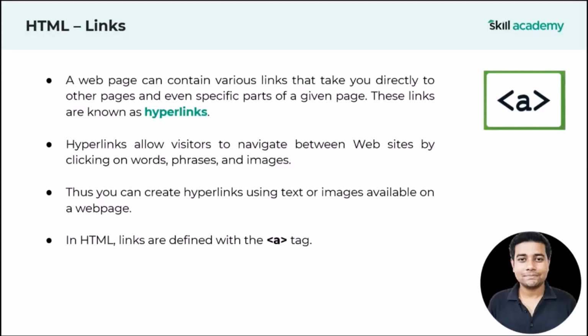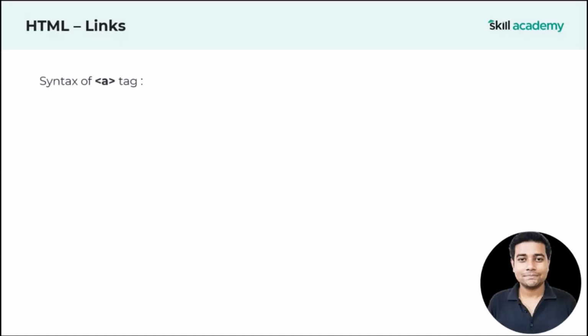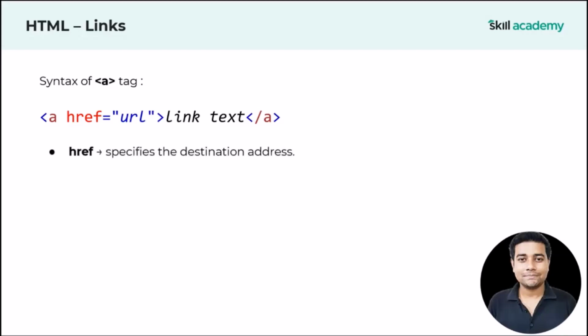And in HTML, links are defined with the anchor tag. So you are going to use this a tag in order to define links in an HTML page. First of all, I would like to show you the syntax of the anchor tag, and then practically we are going to understand how to use it. First, you use a, which stands for anchor tag. Then we use the attribute href, and within it we specify the URL or the location where you want your user to be redirected. Then we use link text, and then we close the anchor tag. So this is the general syntax of defining links in HTML.